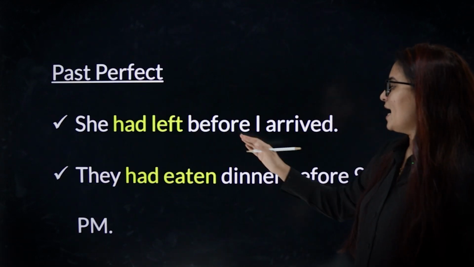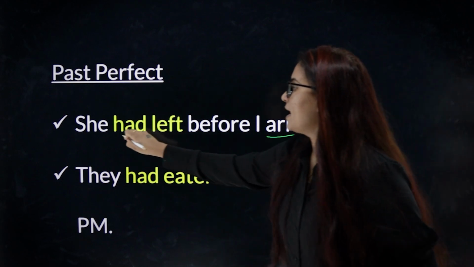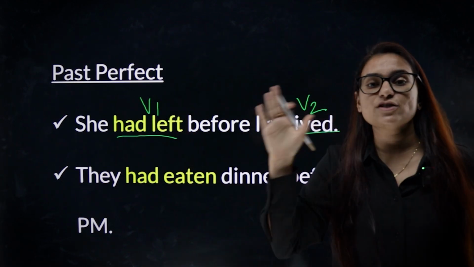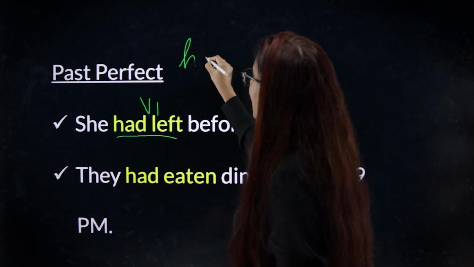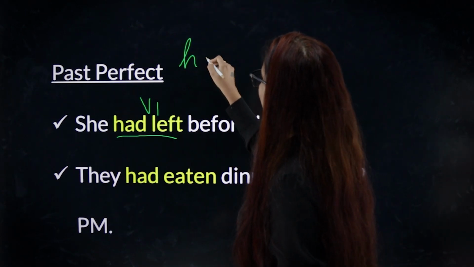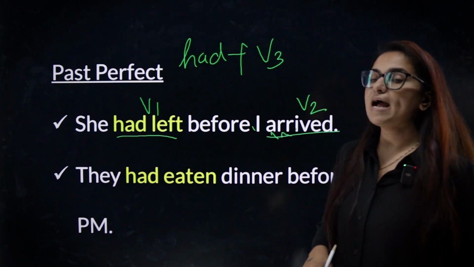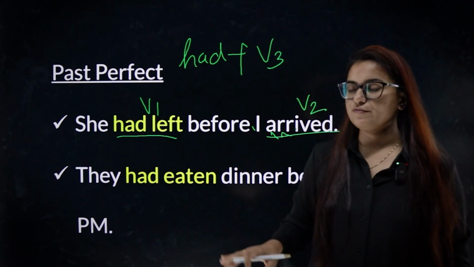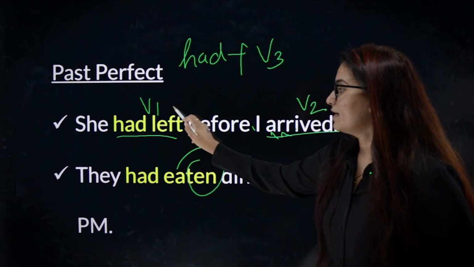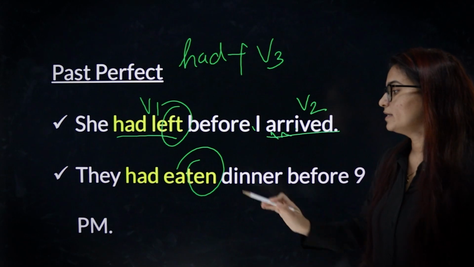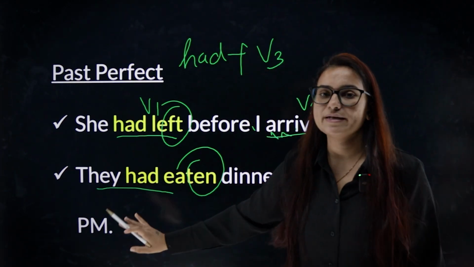For example, she had left before I arrived. So arrival, action number 2, she had left, action number 1. Action 1 is over before another action. The structure is had plus verb third form. Had plus verb third form is past perfect. They had eaten dinner before 9 p.m. Eaten, left, verb third form. They had eaten dinner before 9 p.m. Action 1, action 2, 9 p.m.